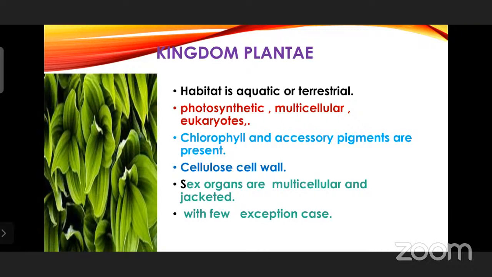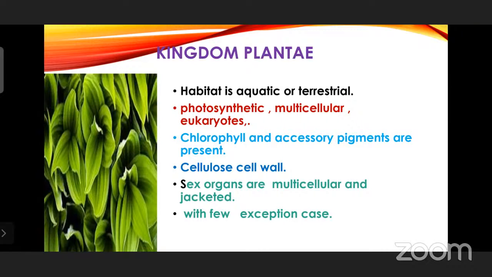And chlorophyll and accessory pigments are present. Chlorophyll is a photosynthetic pigment which can harvest the sunlight energy, and it is only this chlorophyll pigment, particularly chlorophyll A, which is the boss of this world, because it is providing the food. It is providing the food by fixing the sunlight energy, and that energy will be utilized by carbon dioxide and water for getting converted to carbohydrate, glucose, which is very important for life to exist on earth. And cell wall is made up of cellulose.